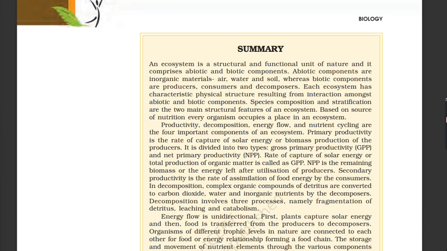Secondary productivity is the rate of assimilation of food energy by the consumers. In decomposition, complex organic compounds of detritus are converted to carbon dioxide, water, and inorganic nutrients by the decomposers. Decomposition involves three processes, namely fragmentation of detritus, leaching, and catabolism.